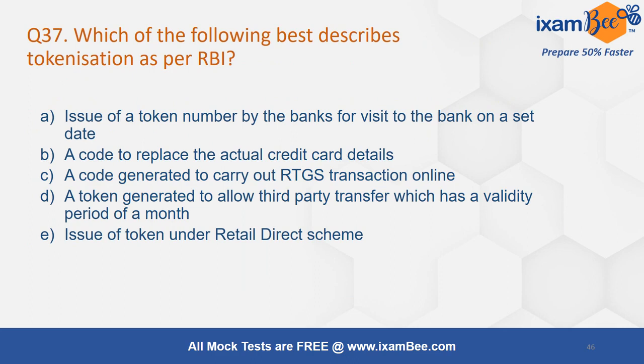Which of the following best describes tokenization as per RBI? So tokenization: it's an issue of a token number by the bank to visit a bank on a set date. We are not talking about this tokenization. A code to replace the actual credit card details. A code generated to carry out RTGS transaction online. A token generated to allow third-party transfer which has a validity period of a month. Issue of token under Retail Direct scheme.